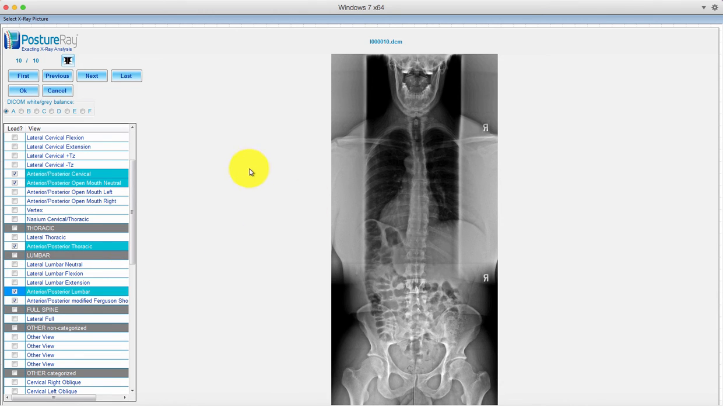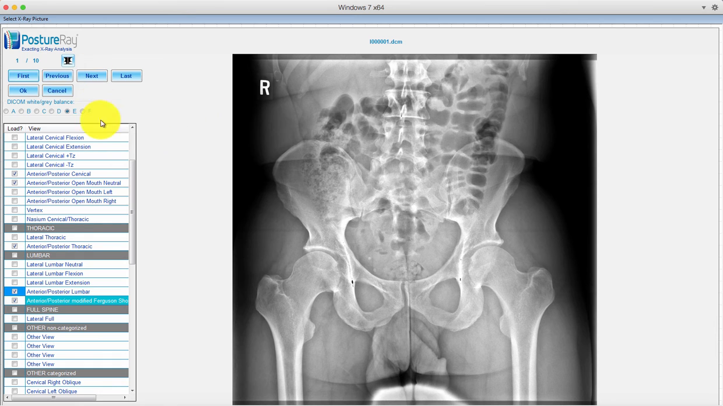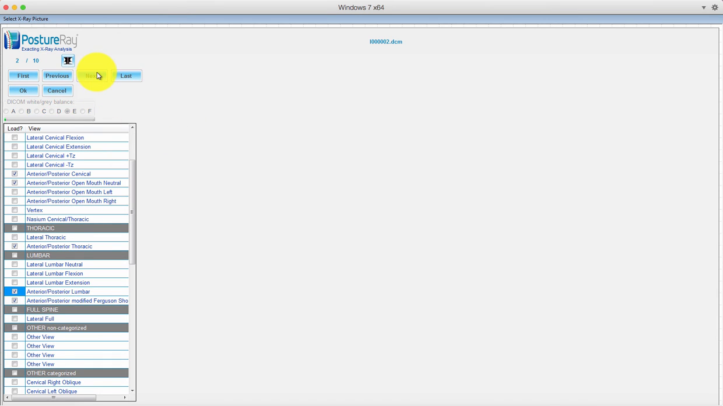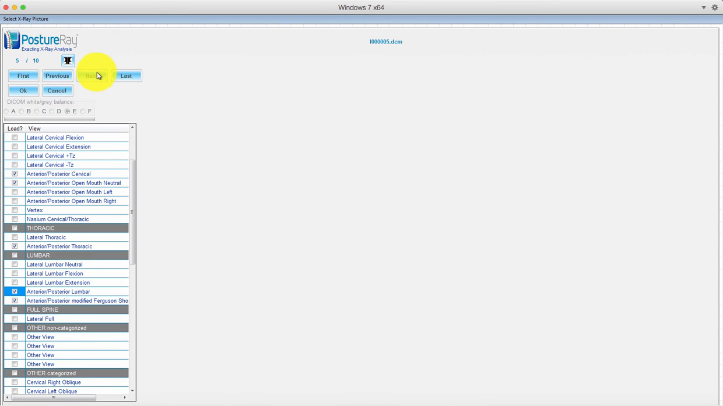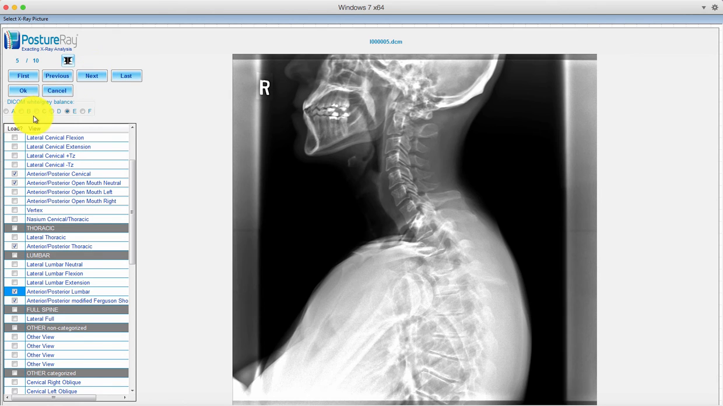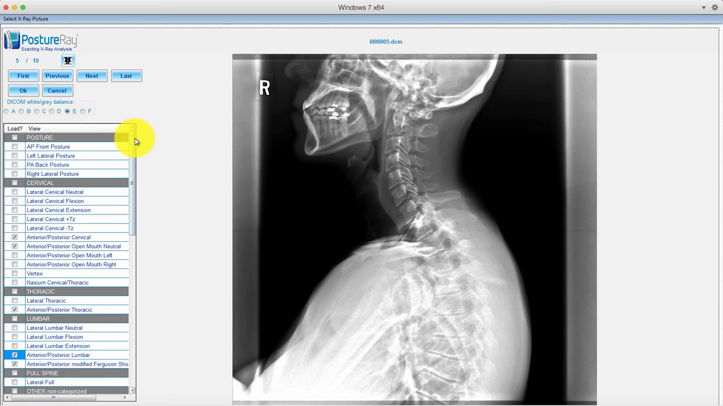Okay? So now, when we pull this in, let me put in at least a lateral cervical with this patient too. I know we've got a lateral cervical here. We're just going to go through and find it. There's a lateral cervical, and I'm going to label it lateral cervical there. So as you can see, these are all the same x-ray.